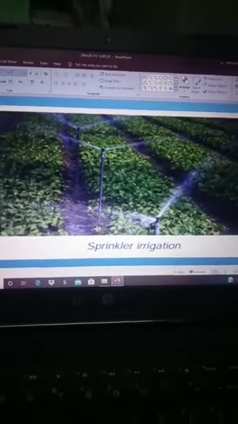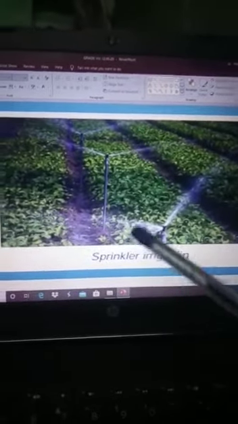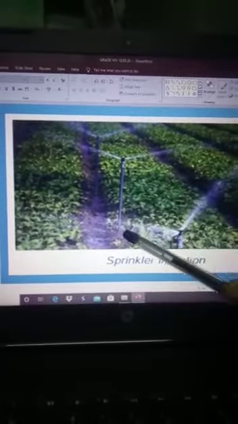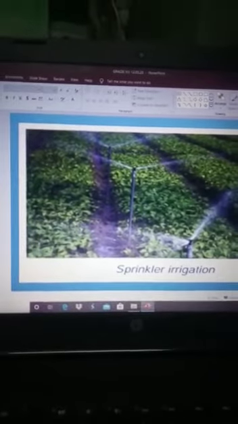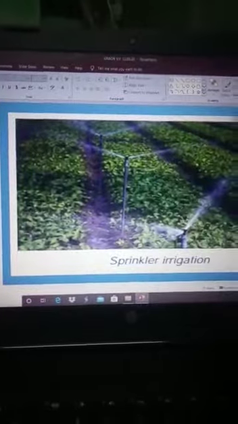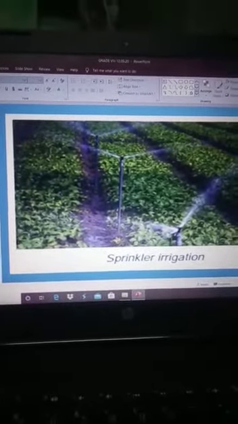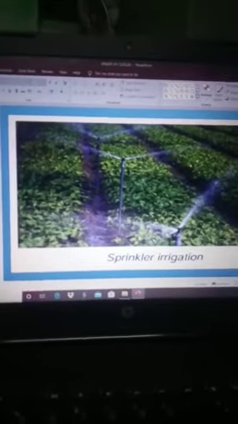Sprinkler irrigation and drip irrigation are the modern methods of irrigation. In sprinkler irrigation, a lot of perpendicular pipes are connected at the bottom with the main pipe. At the top of the perpendicular pipe, a nozzle is present. The nozzle is able to rotate continuously. Through that nozzle, the water is sprinkled over the surface of the plants. This method is useful in the lawns as well as in the coffee plantation.